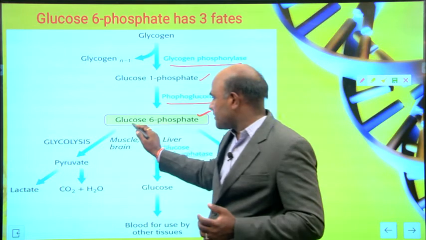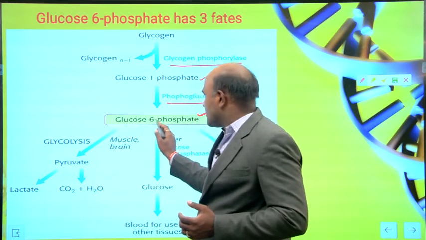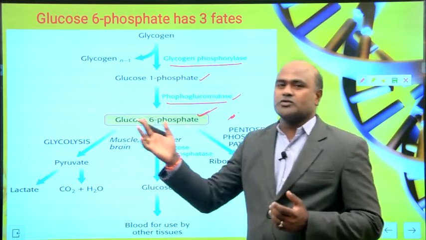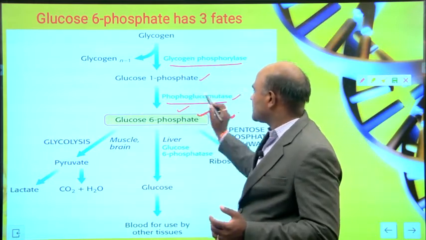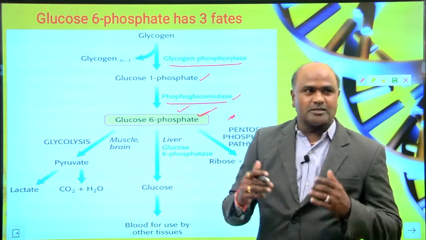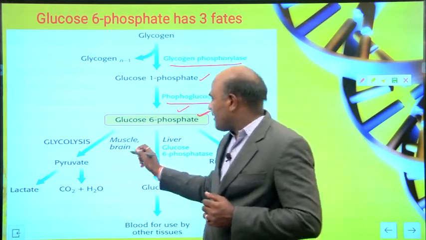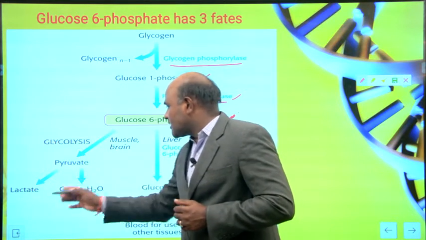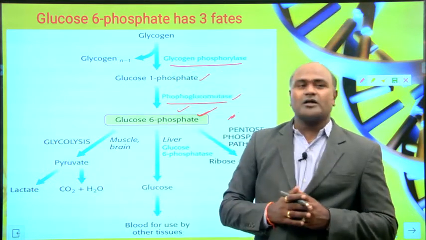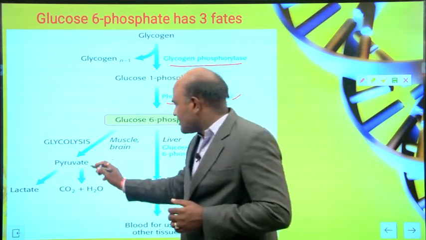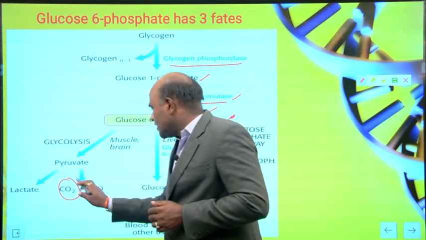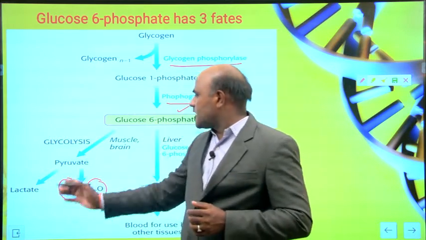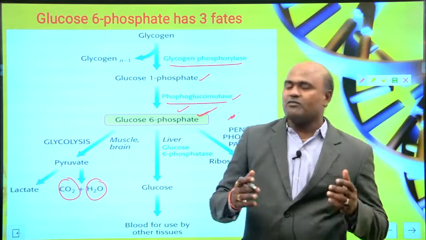Coming to glucose 6-phosphate, we are also going to use it to make pyruvate. If you want to convert glucose to pyruvate, in this process you can see glucose 6-phosphate, that is the glycolysis pathway, which happens in muscle and brain. Pyruvate is converted into lactate, and CO2 will be released and H2O will come out. So this is one fate: glucose 6-phosphate converted into pyruvate, and pyruvate converted to lactate.